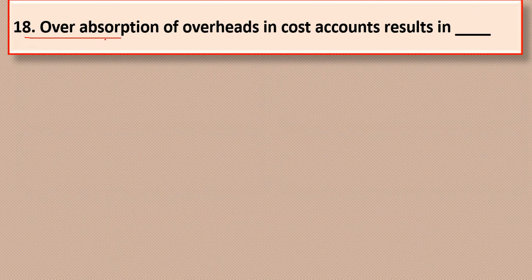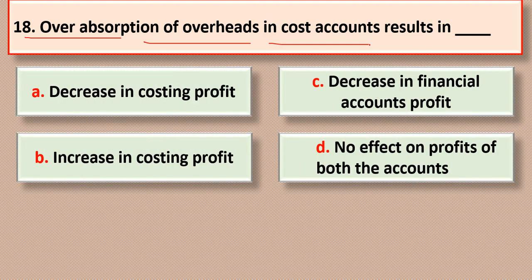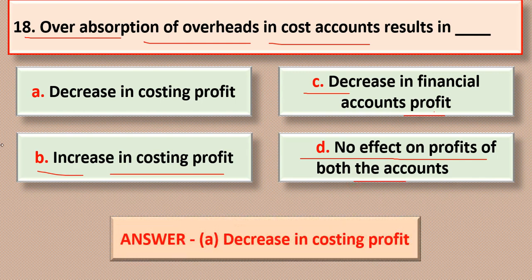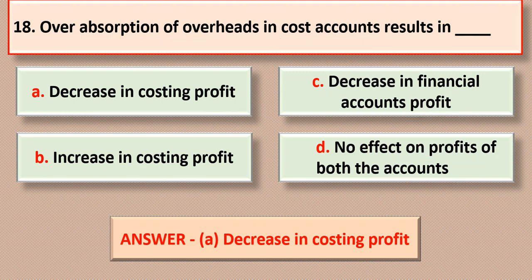Question number 18. Over absorption of overhead in cost account results in dash. Options are as follows. Option A, decrease in costing profit. Option B, increase in costing profit. Option C, decrease in financial accounts profit. Or option D, no effect on profit of both the accounts. So the correct answer is decrease in costing profit. Over absorption of overhead in cost account results in decrease in costing profit. Option A is the correct answer.